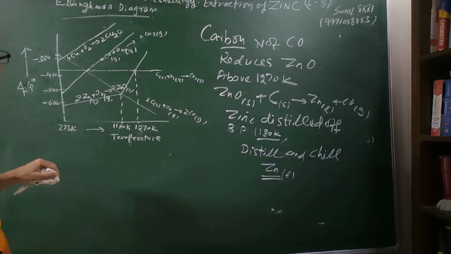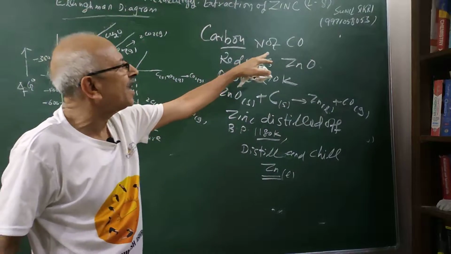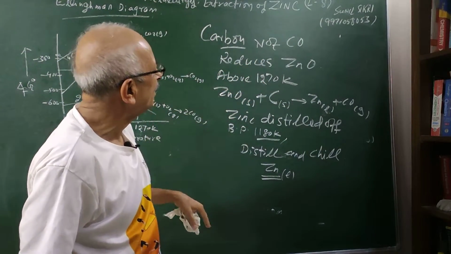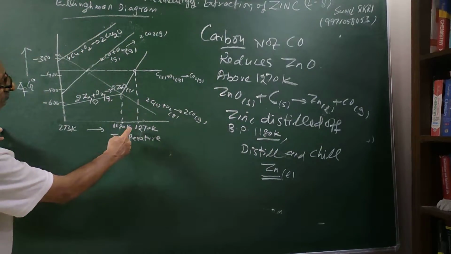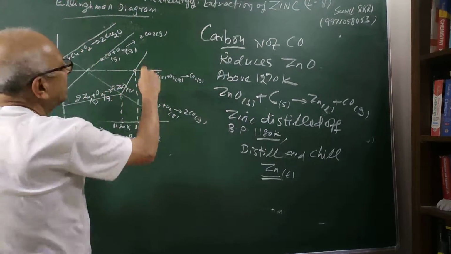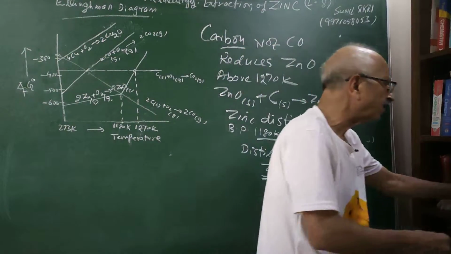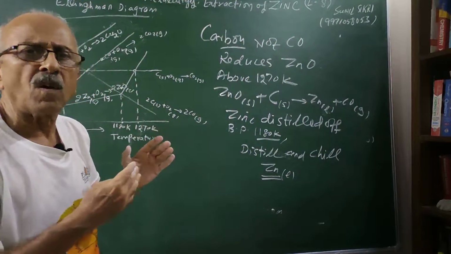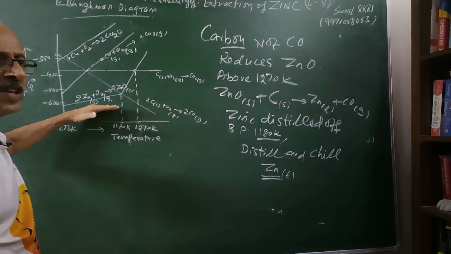So students, this diagram is very important because it tells us that it is not the carbon monoxide which reduces ZnO, but the carbon which is reducing. It is the carbon which reduces zinc oxide at a temperature above this, when this line becomes lower. And as we have seen, the smelting or reduction of zinc will take place at a much higher temperature than in the case of copper, because the copper oxide line is much higher than zinc oxide.